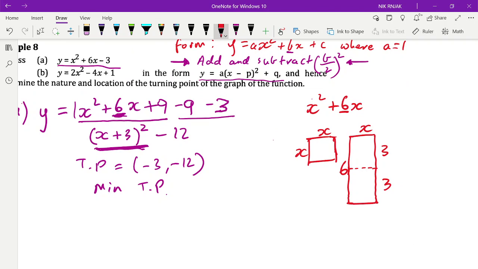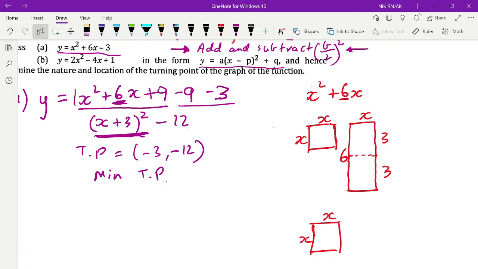So I have my x and x, that doesn't change. And like I said, if I were to grab this piece here and just rotate it, then that would be 3 and this would be x.